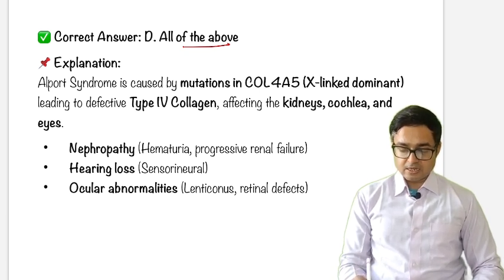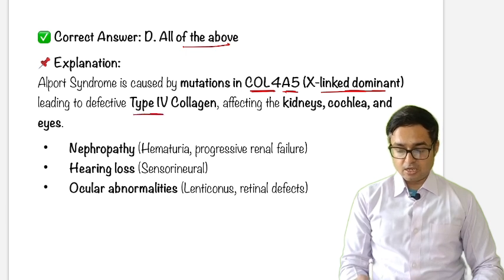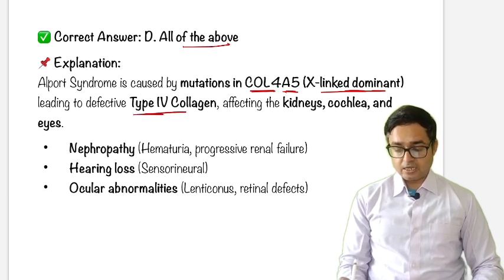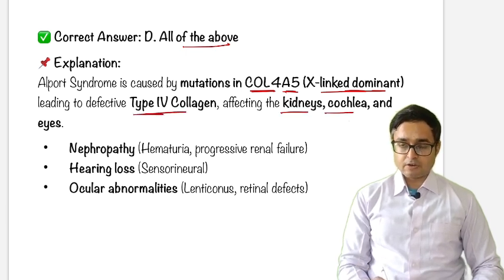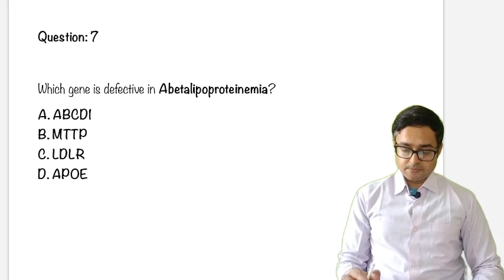Alport syndrome is characterized by mutation in COL4A5, X-linked dominant, which affects type 4 collagen, which affects kidney, cochlea, and eyes. So nephropathy, hearing loss, and ocular anomalies are seen. Next, we'll move to question number 7.